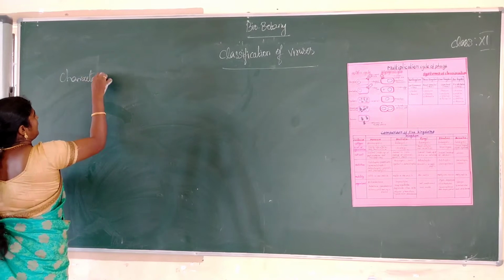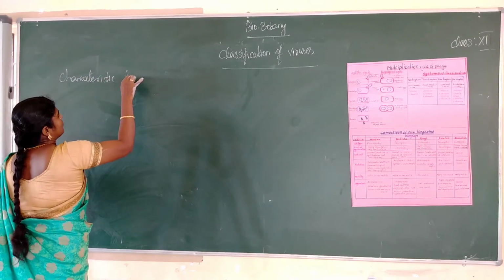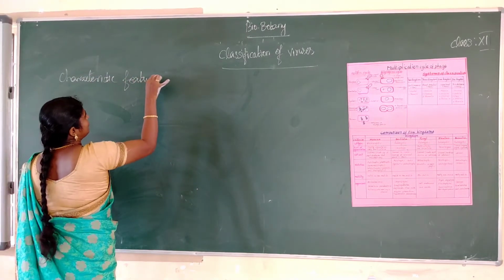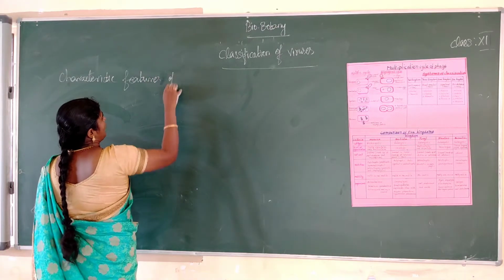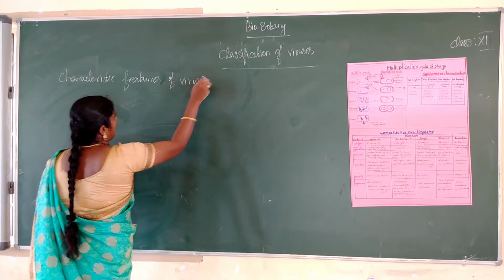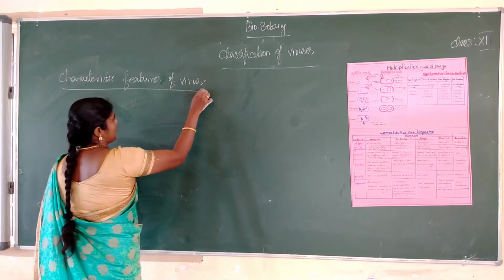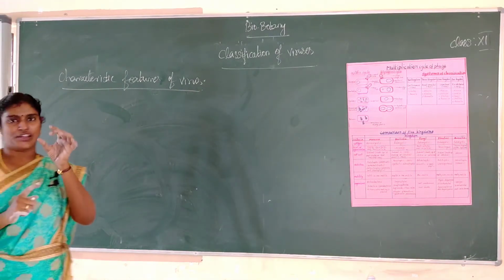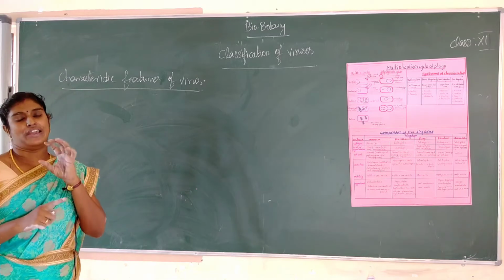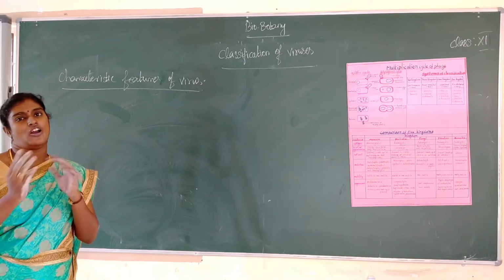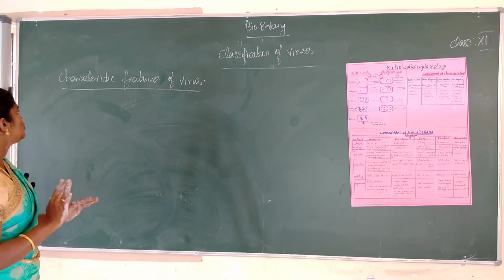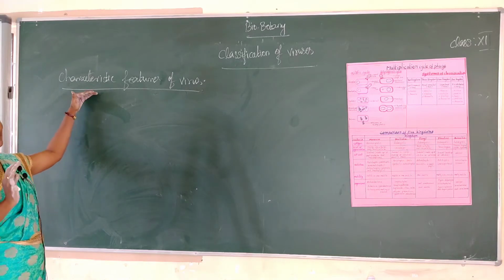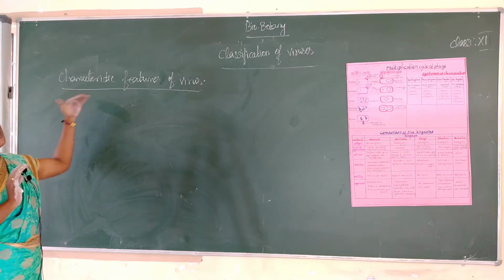What is virus? Virus are infective agents. Virus is our biological puzzle. Already you know virus is much smaller than bacteria. Virus have a genome, DNA or RNA, but never both. Today's class is about the characteristic features of virus.